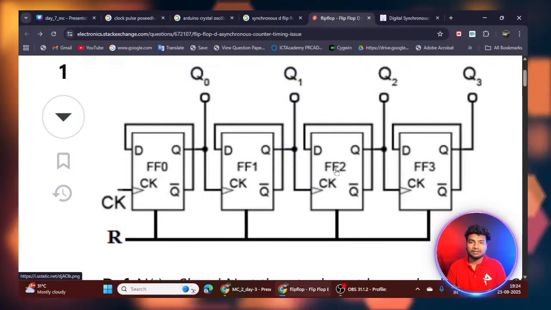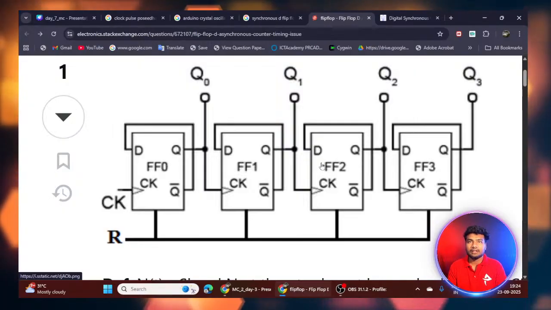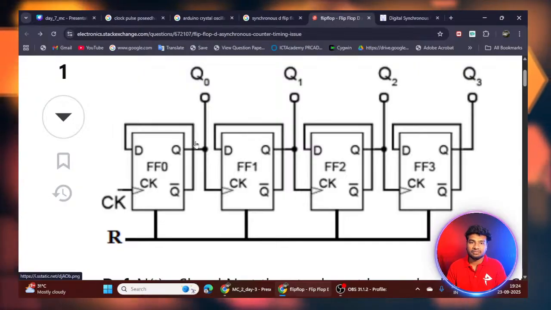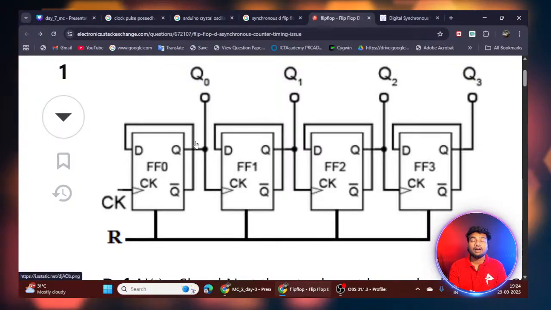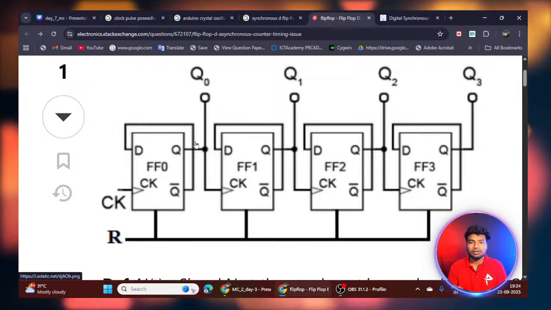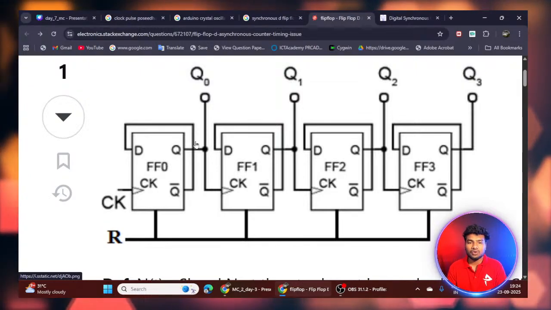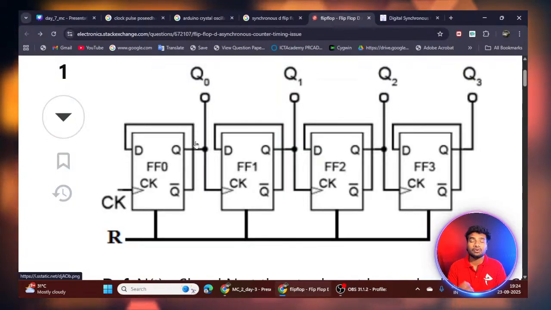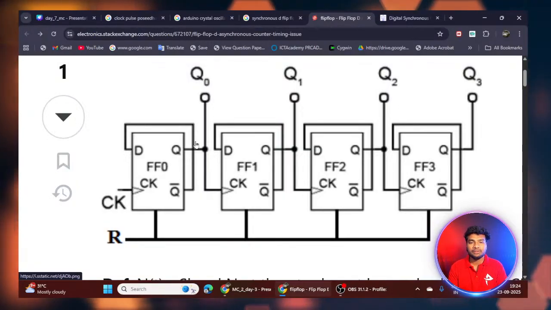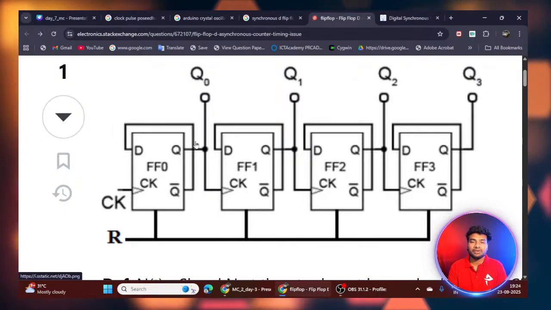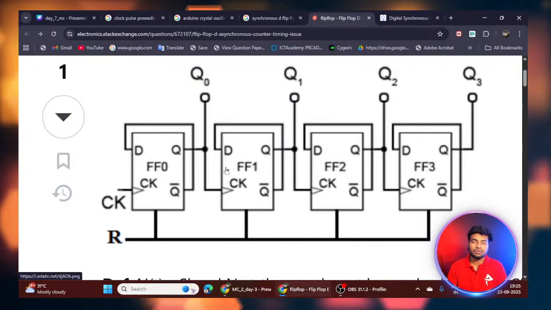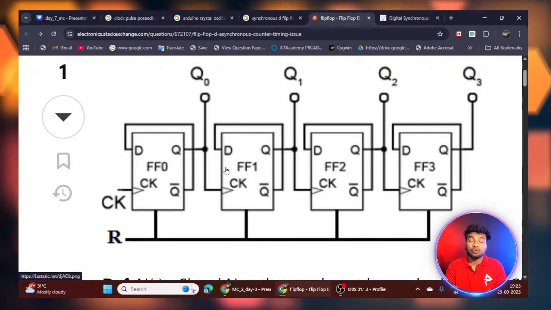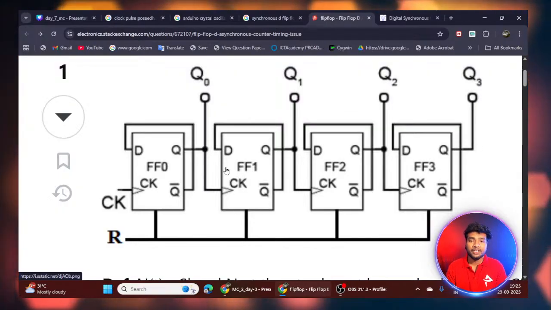The data transfer across these D flip-flops depends on frequency. If you use a high frequency clock, your circuit will work fast. Why? Because F equals 1 by T, meaning frequency is inversely proportional to time. So if your frequency is high, your working time will be reduced. If you increase the frequency, you can reduce the execution time.